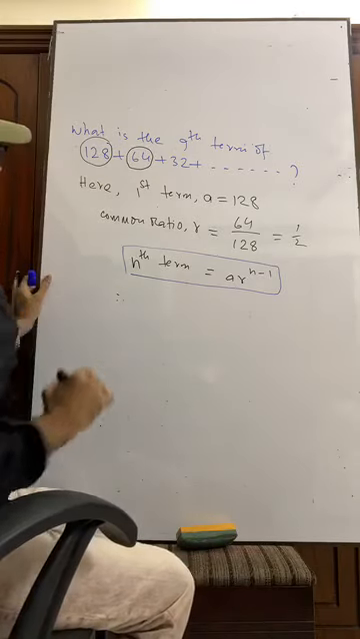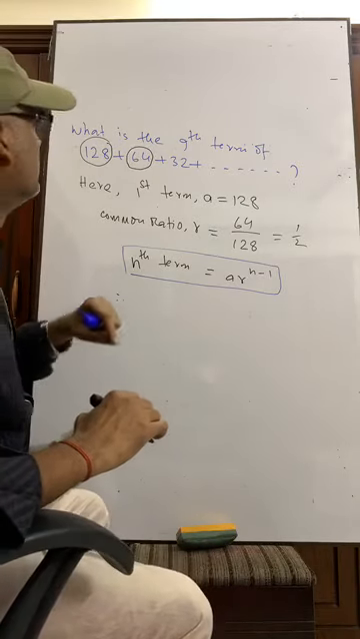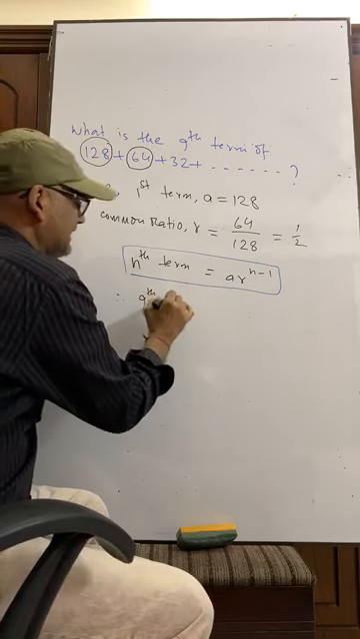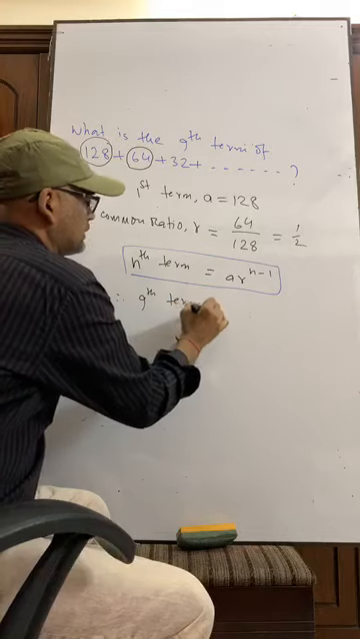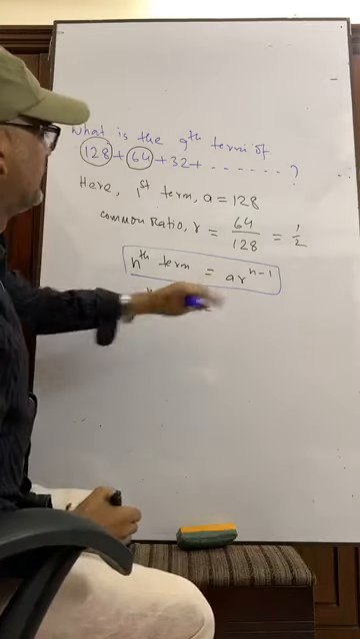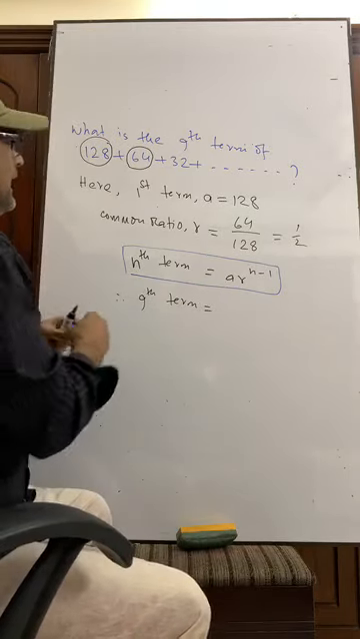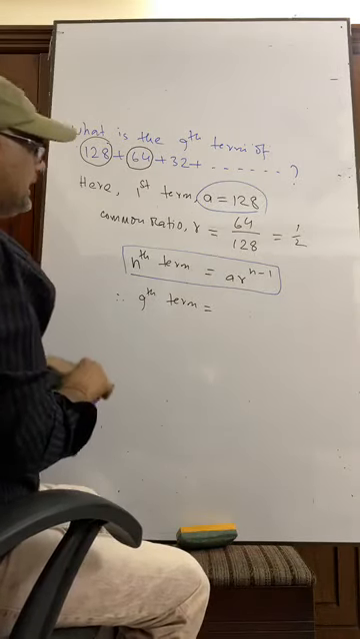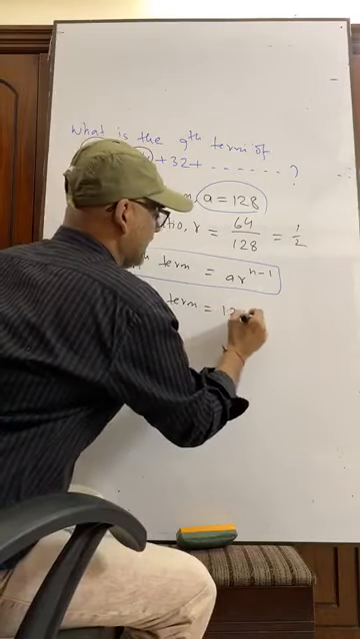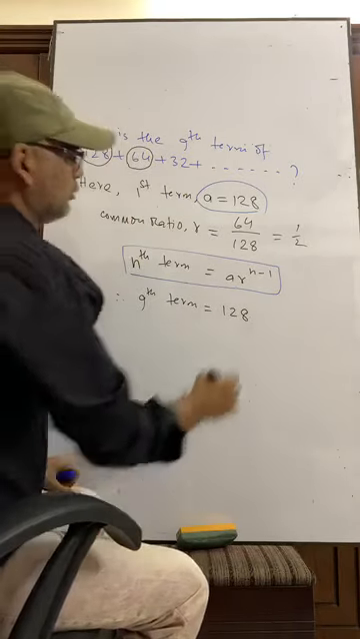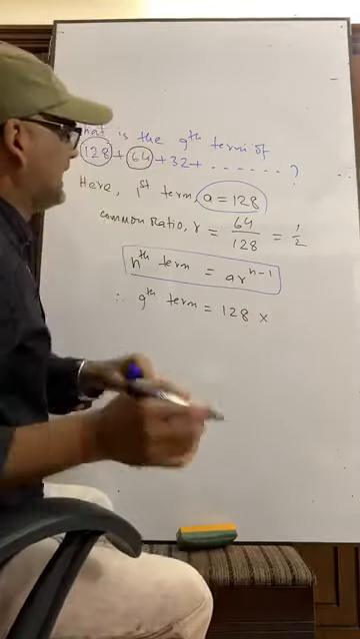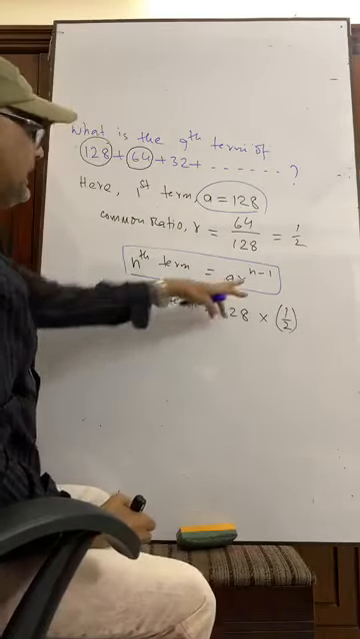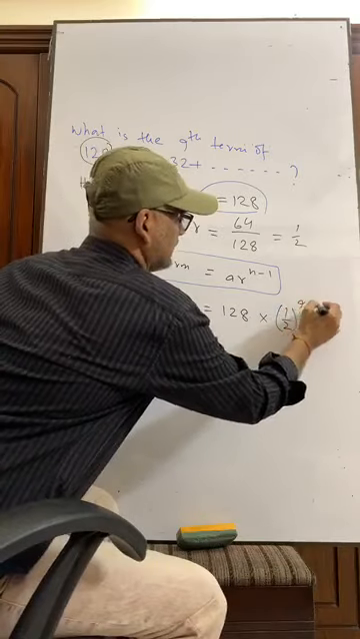Therefore, in this question, we have to determine the ninth term. Therefore, the ninth term is equal to, what is the value of a here? A is 128. Then what is R? R is here half. Then what is the value of n? n is 9 minus 1.